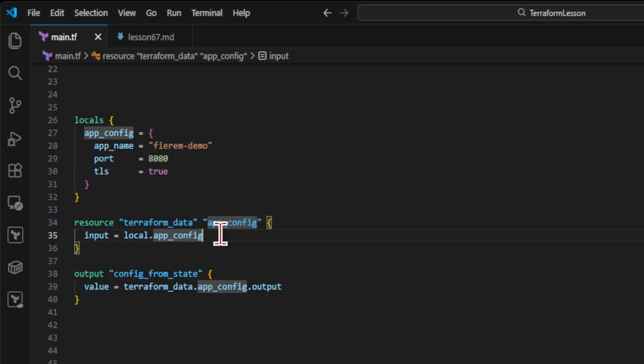The input argument writes a value directly into the resource instance state. Terraform exposes that stored value through the output attribute after apply. The outcome is stable typed storage inside the graph, which downstream resources can reference consistently. When the output value is unknown during planning, Terraform preserves the same type structure as the original input, so the dependent expressions remain valid.